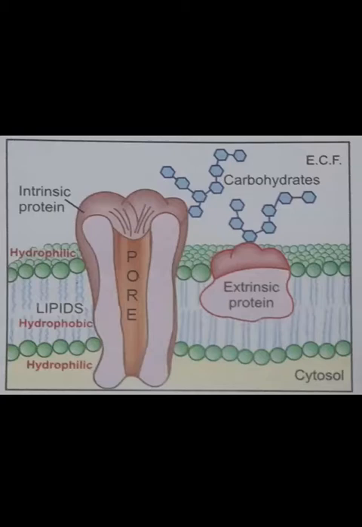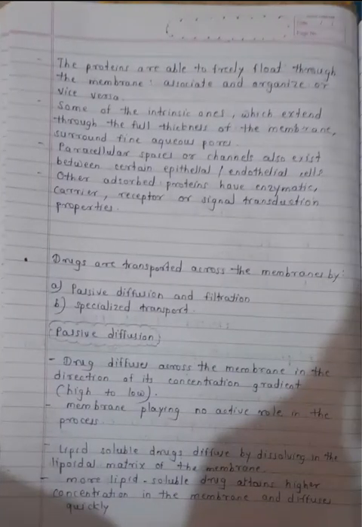So this is the structure of the biological membrane. So now the drug transport. Drugs are transported across the membrane by passive diffusion and filtration, or by specialized transport. So the two transports are passive diffusion or filtration, and specialized transport. So first we will start with passive diffusion.